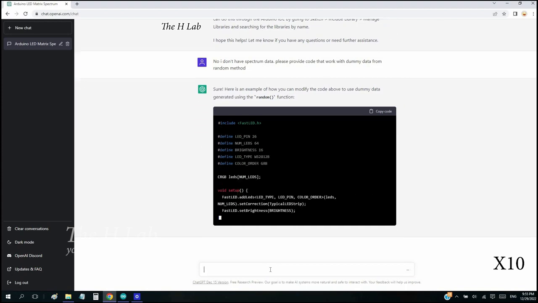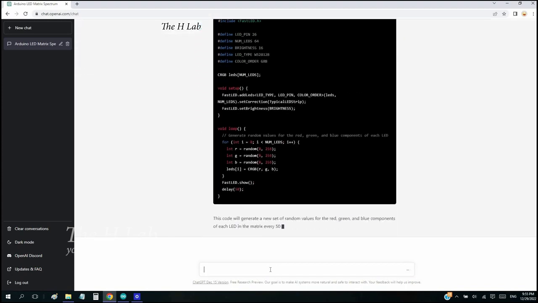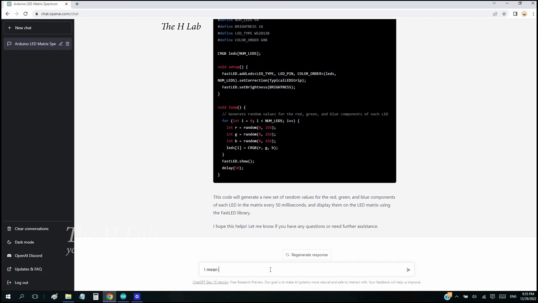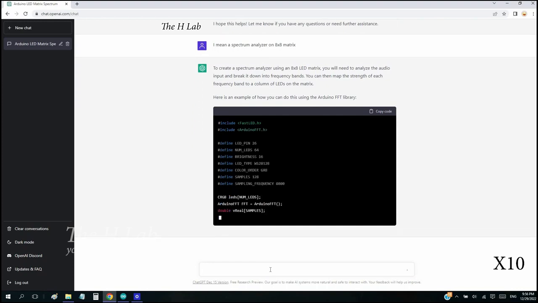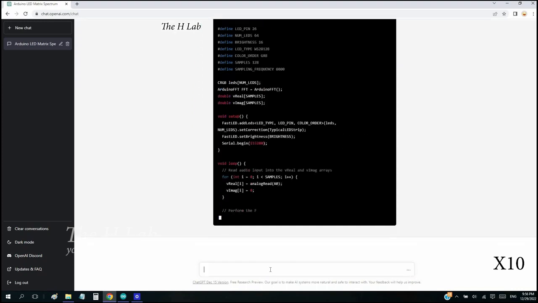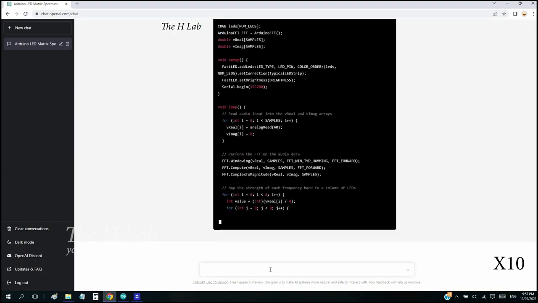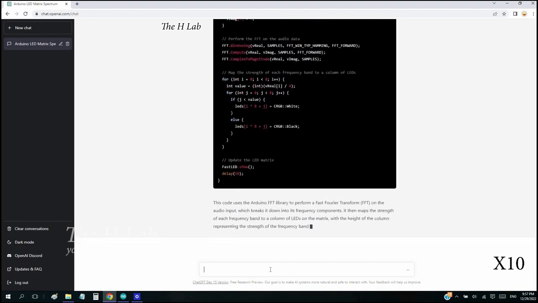This time it gives me a code that lights up the whole matrix with a random color. I have to repeat the requirement again that I need a spectrum analyzer. Finally, I have the code that seems to be what I'm looking for.